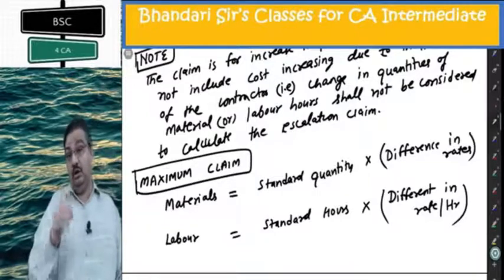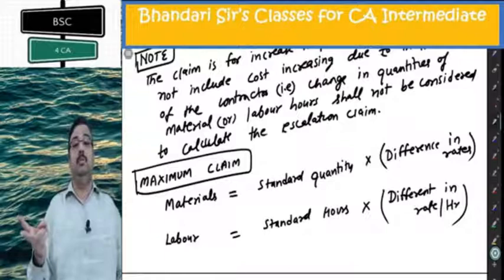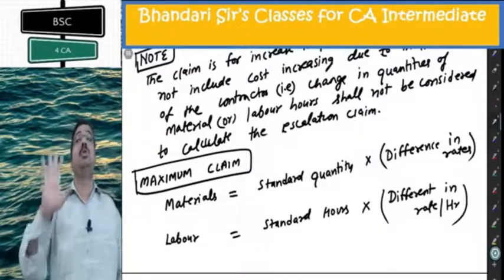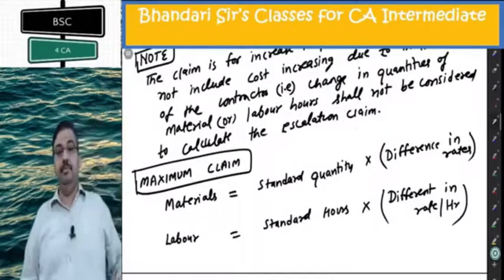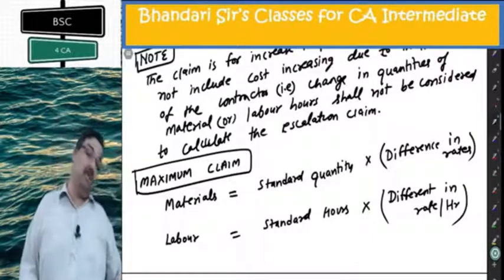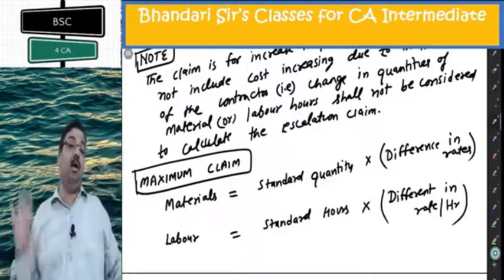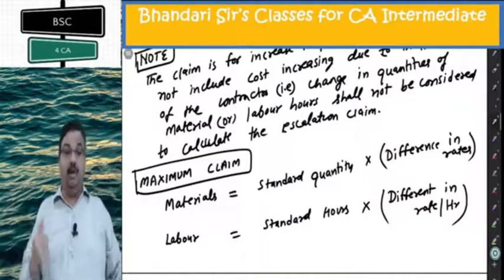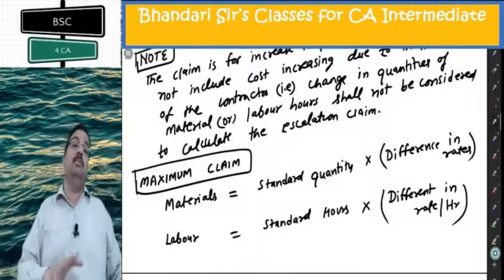The actual cost and budgeted cost will be different due to two reasons: price as well as usage. The usage part is not being considered here. We are considering only, on standard quantity, the difference in rates. The actual quantity being different, we are not considering at all. That is where our variance analysis and escalation claim are different.